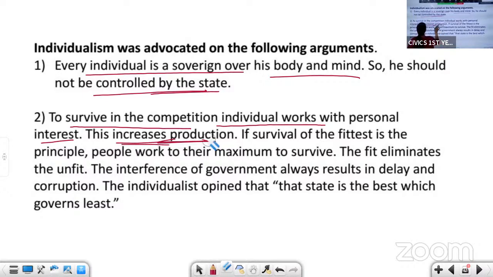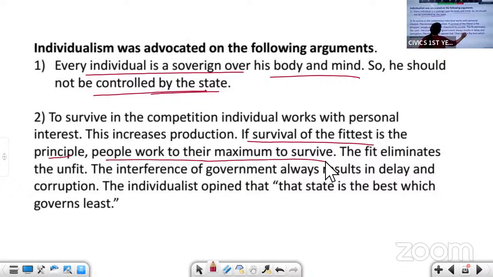Here there is the theory of survival of the fittest. If survival of the fittest is the principle, people work to their maximum to survive. A person who is fit will survive.